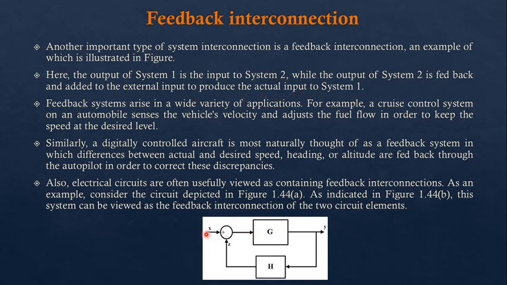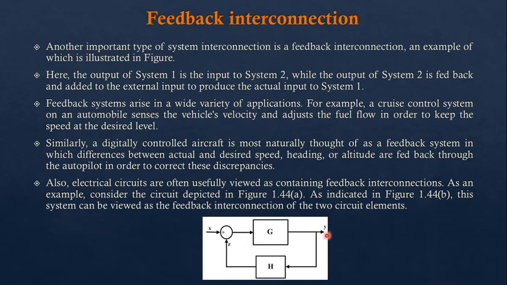So X is the input going into system 1, that is G, and its output feeds directly into system 2, that is H. The output of H is compared with the input of system 1.